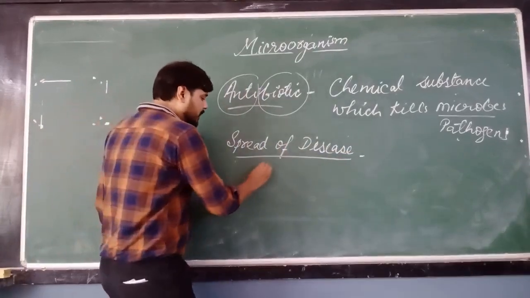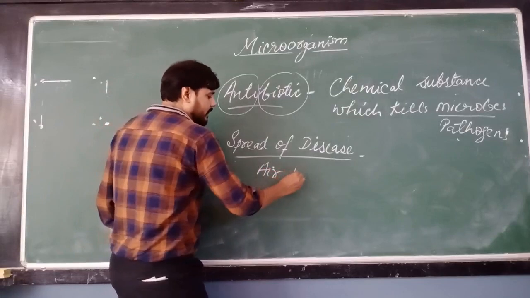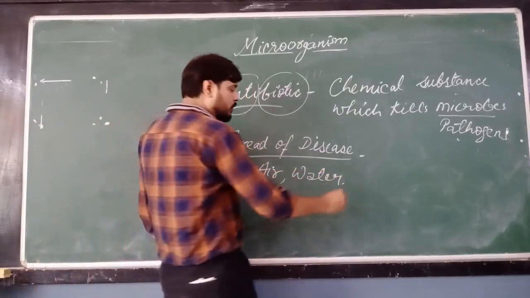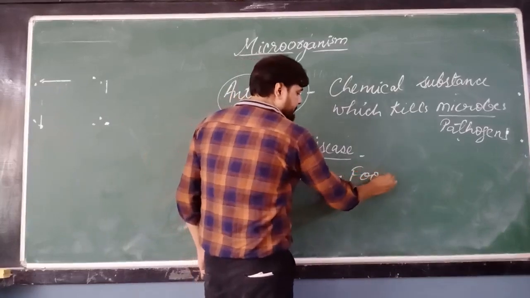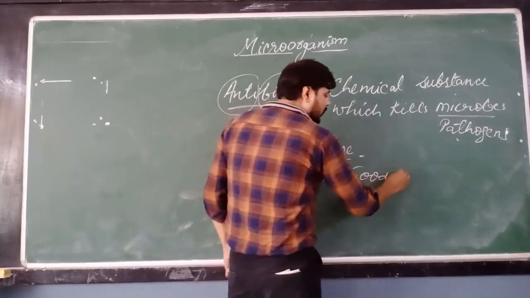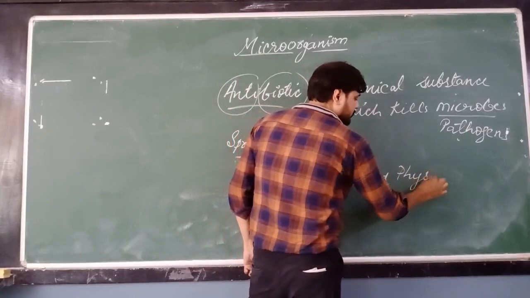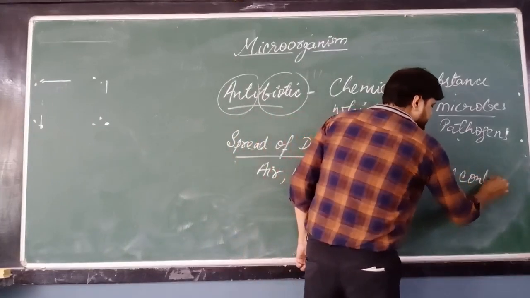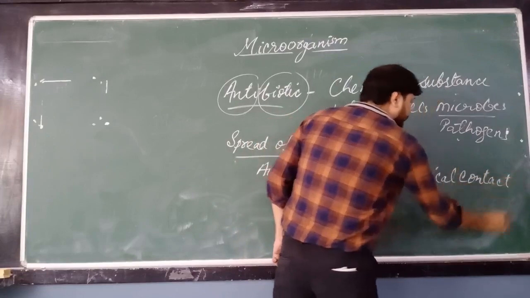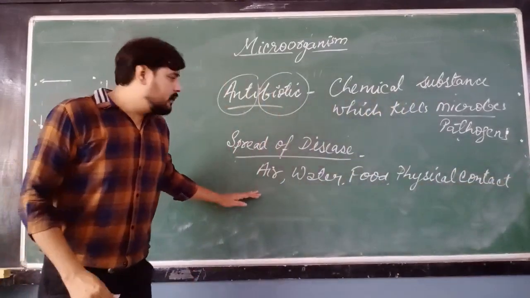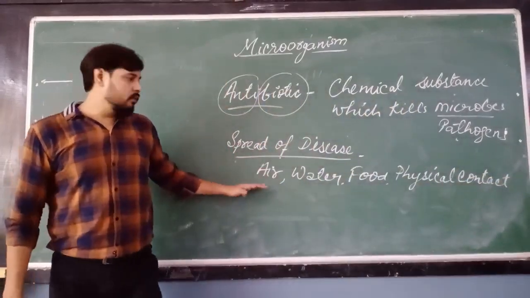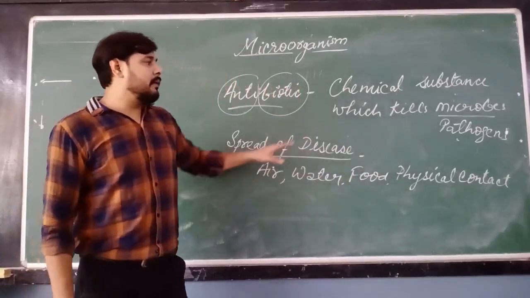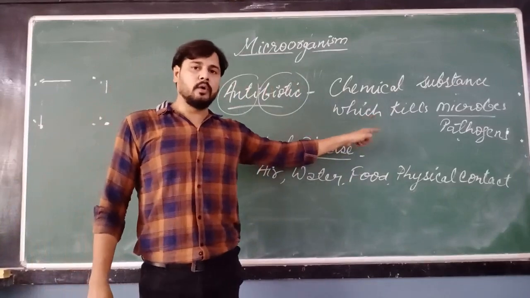The first is air, second is water, food, and the next one is physical contact. These are the four ways by which disease can be spread: air, water, food, physical contact. Disease is caused by microbes, the harmful microbes called pathogens.